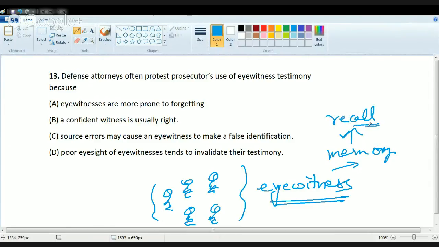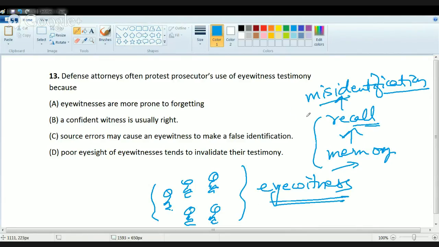When a recall of memory is done, there is a very big issue that there can be misidentification. For example, there are two people who look similar. I can say, oh, this was the person who committed the crime rather than the other one, because it is based on memory recall and there is a high chance of misidentification or false identification.